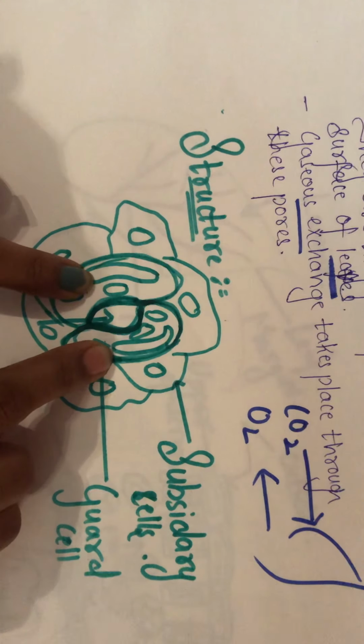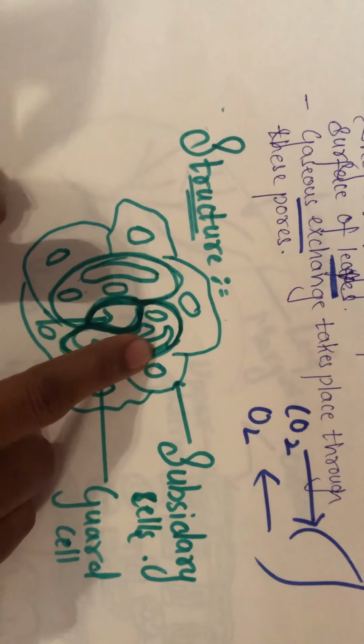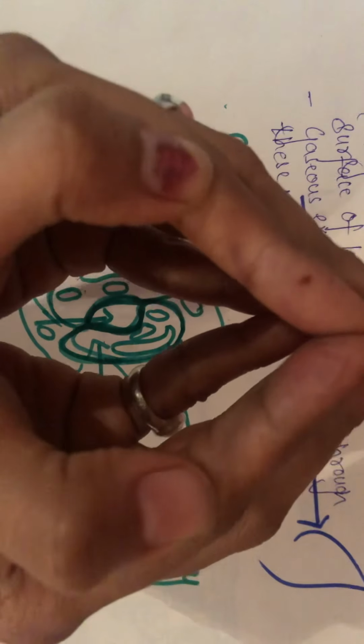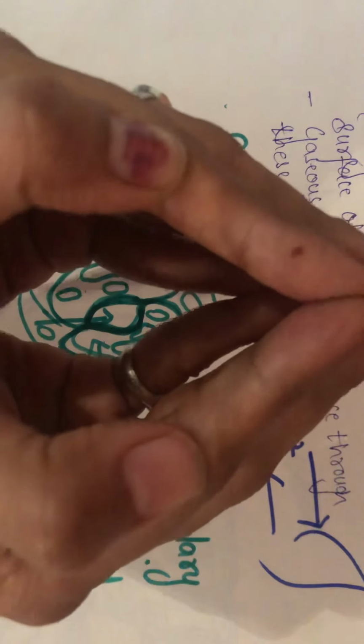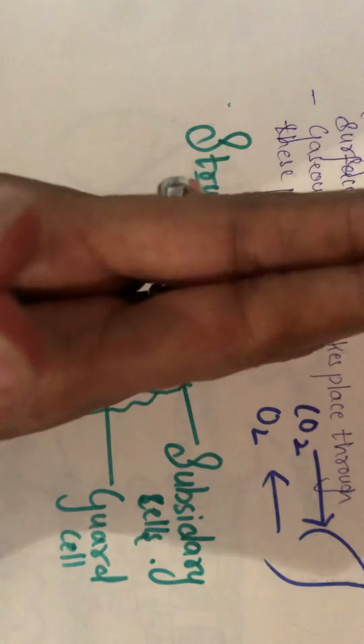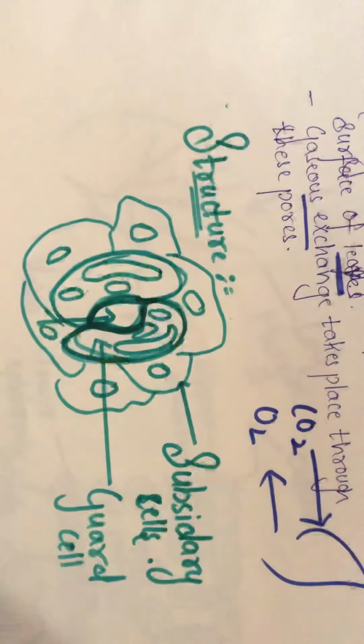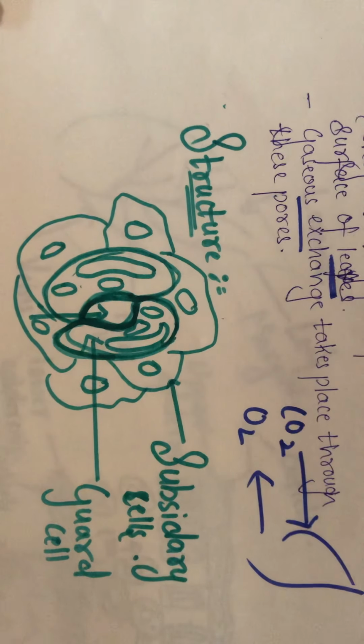So whensoever they are filled with water, they'll be turgid enough. Yes, when they are filled with water, they'll be turgid enough and therefore they'll be opened. And whensoever they do not have a sufficient amount of water, they will shrink. And whensoever they shrink, then what will happen? The stomatal pores will be closed. Do you understand the structure of stomata?